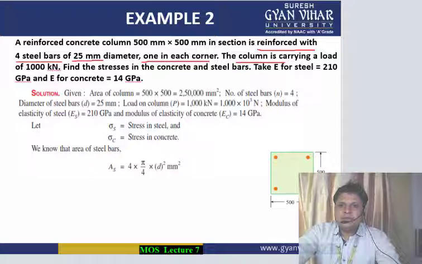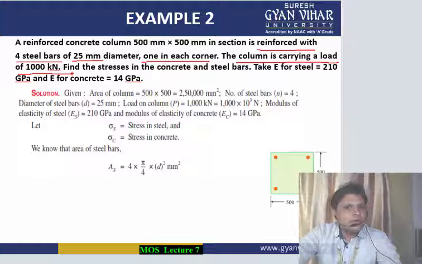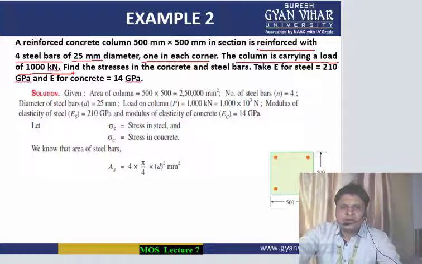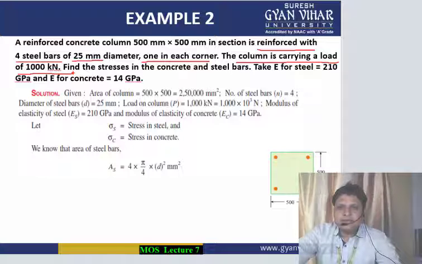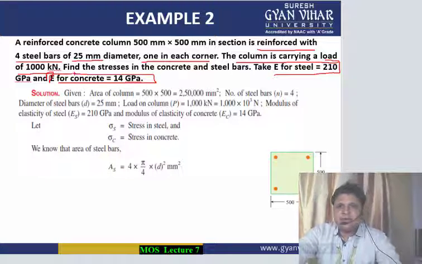The column is carrying a load of 1000 kilonewton. The load which is acting on the column is 1000 kilonewton. Find the stresses in the concrete and steel bars. Take modulus of elasticity E for steel as 200 gigapascal and modulus of elasticity E for concrete as 14 megapascal.